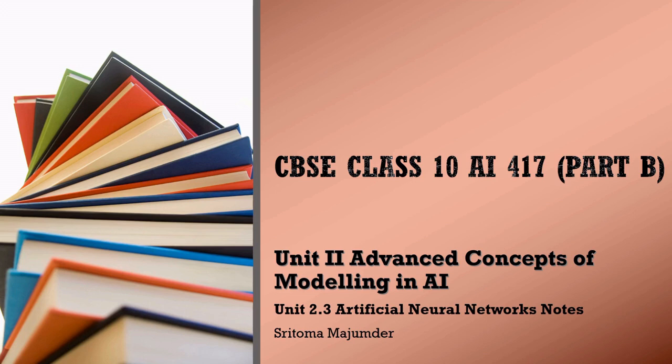Artificial neural networks are computer systems that are designed to work in a way that is similar to the human brain. They help machines learn from data, identify patterns, make predictions, and take decisions. We will understand what artificial neural networks are, how they are structured, how information moves through different layers of a network, and how these networks are trained to solve problems.